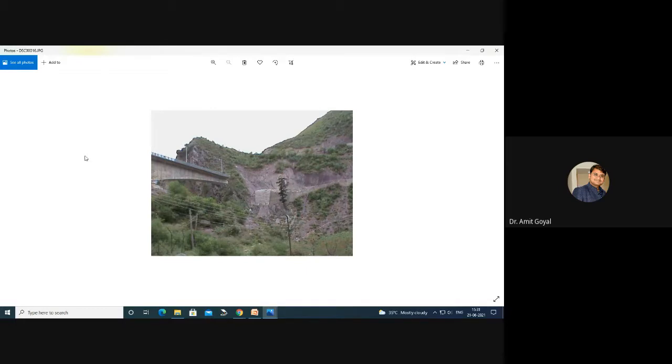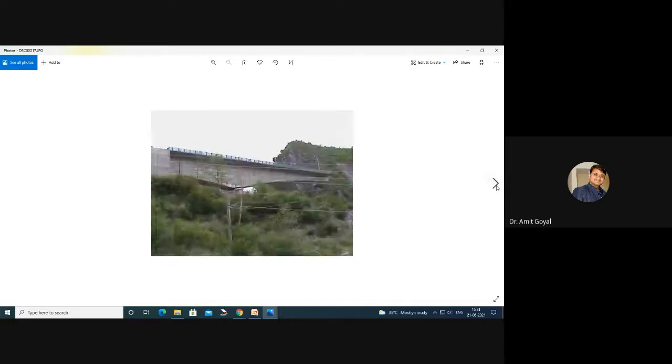So we found that the bridge was in very good condition. Half of the bridge was already cast, and the work may be in progress. We tested this around 4 or 5 years back. This is how we assess the extent of damage, how much damage has occurred in the structures.